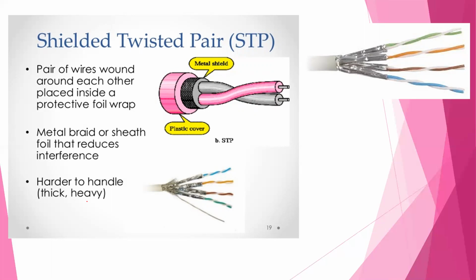The ground portion is an electrical reference point. A properly grounded shield prevents signals from getting into or out of the cable. And shielded twisted pair cable is harder to handle. It is thick and heavy.